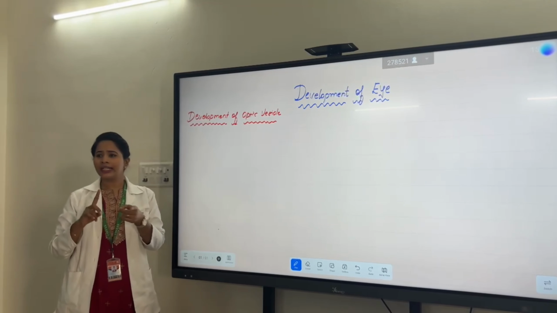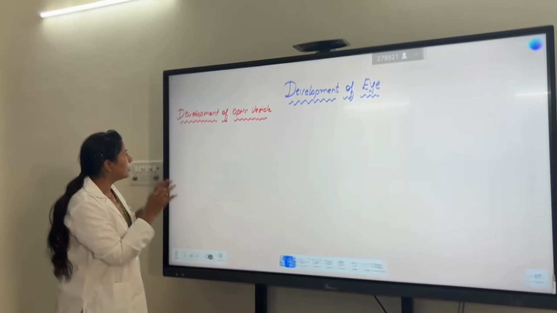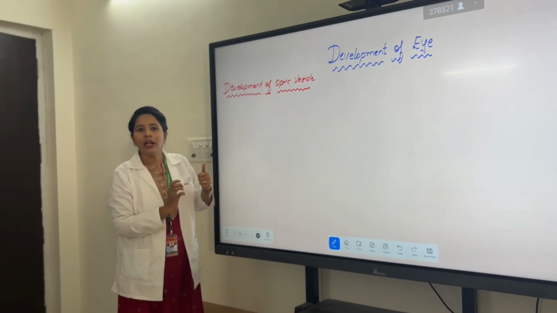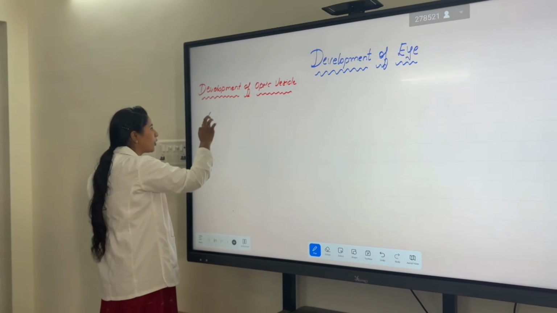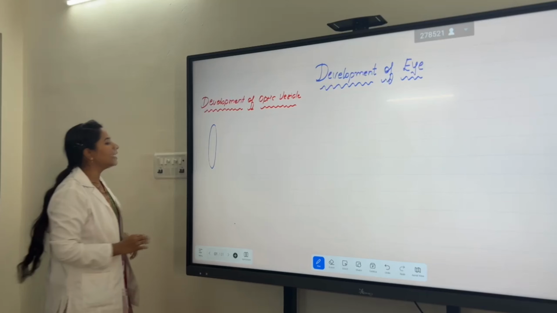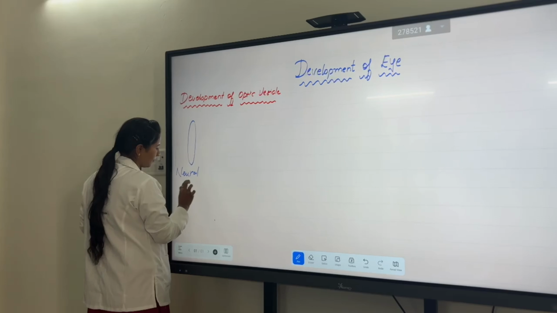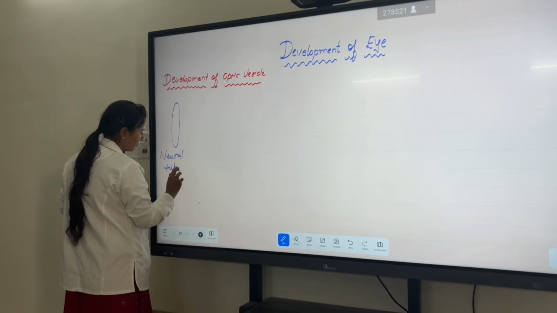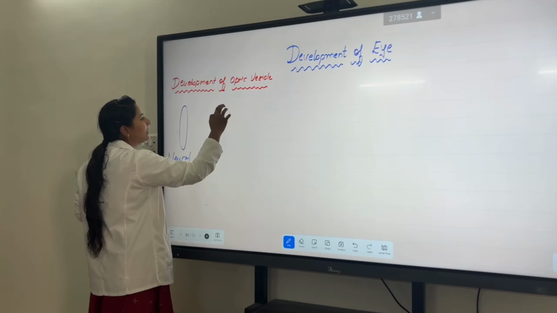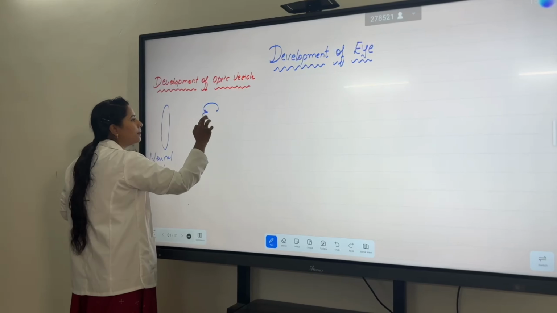I think we have already seen that the brain also develops from the neural tube, right? So here, the retina, optic vesicle, eyeball, everything is derived from the neural tube. First, let me draw the neural tube. So this is the neural tube. The neural tube is derived into 3 bulges.